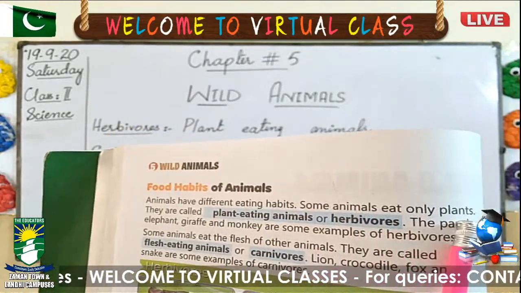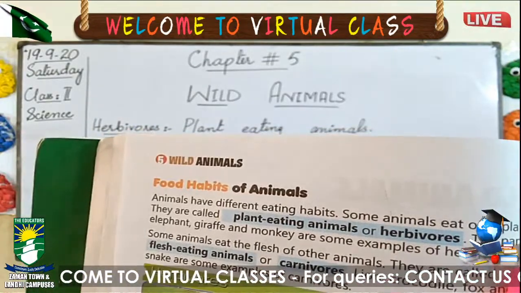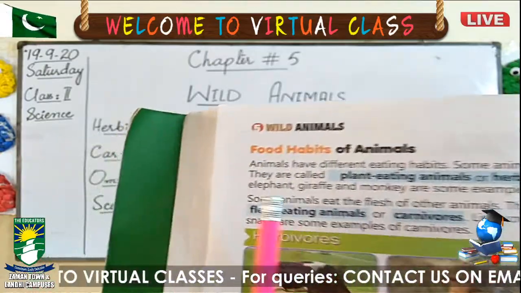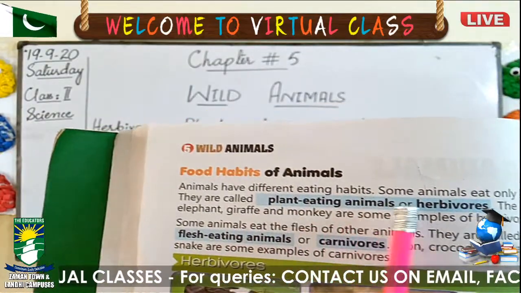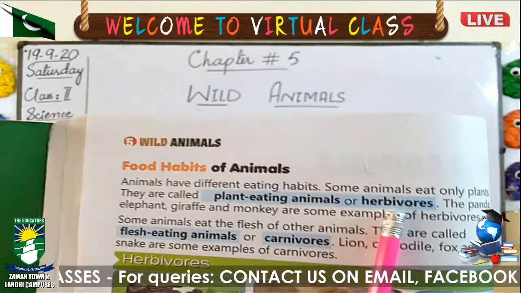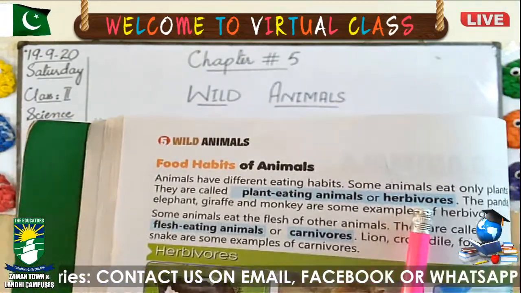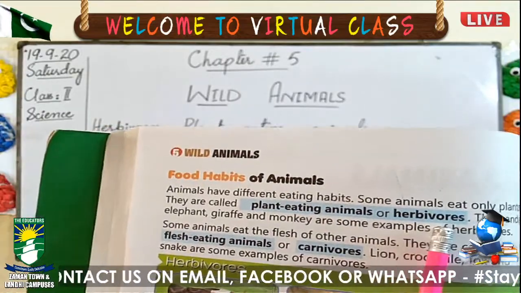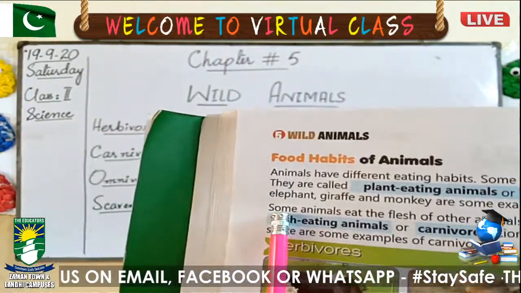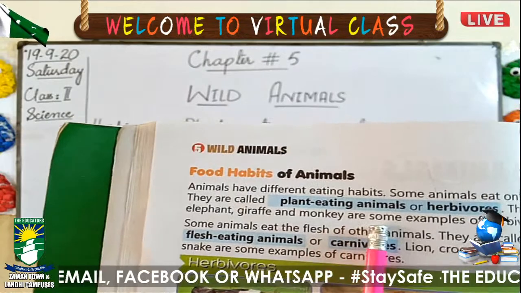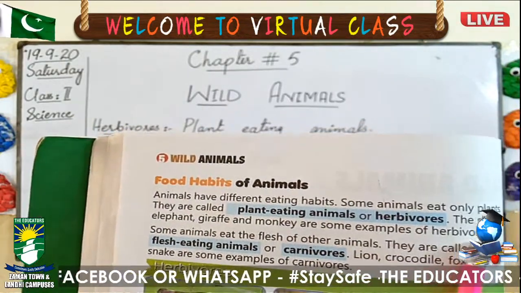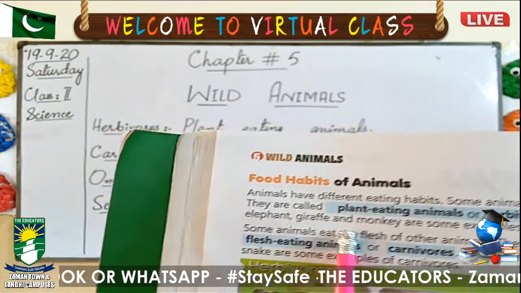Some animals eat only plants. Some of them eat only plants, grass. They are called plant-eating animals or herbivores. Those animals which eat only plants and also live in the jungle are called herbivores. The panda, elephant, giraffe and monkey are some examples of herbivores. These are the examples of herbivores.